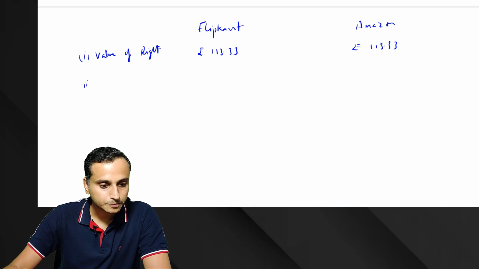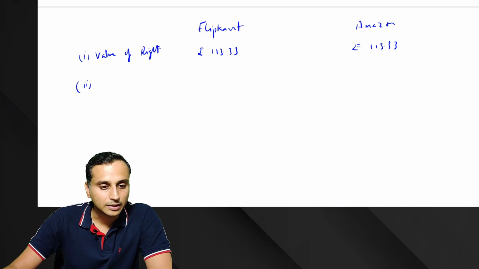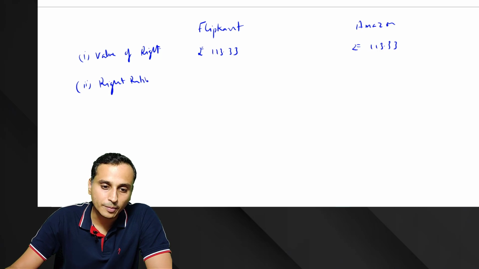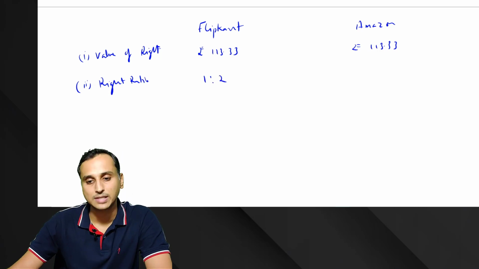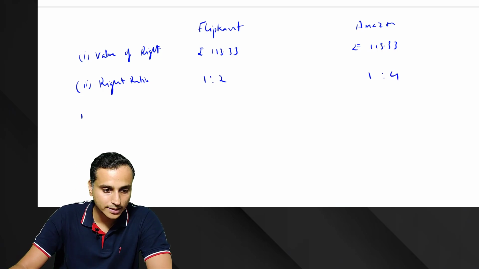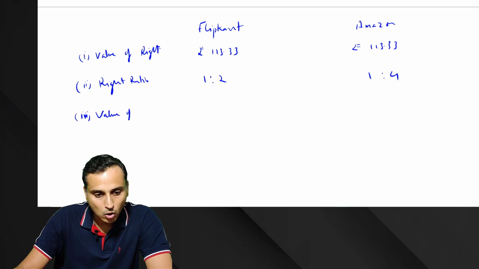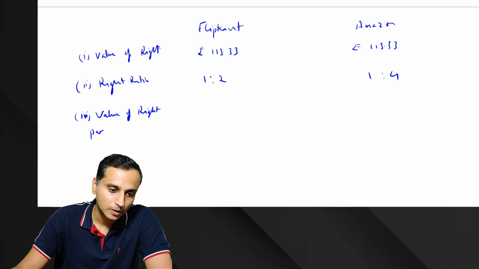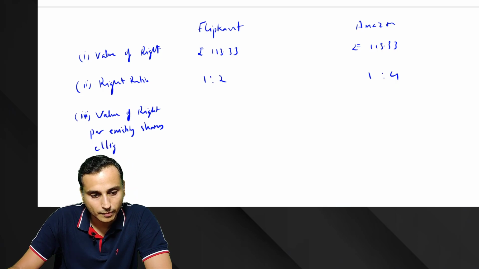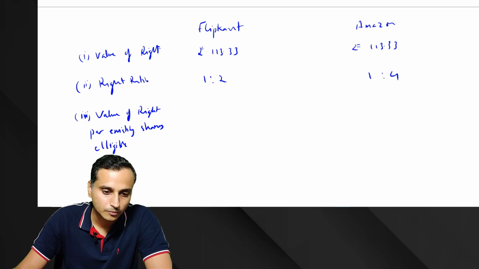But the rights ratios were different. Flipkart had a rights ratio of 1:2, whereas Amazon had a rights ratio of 1:4. Now let's calculate the value of a right per existing share eligible.